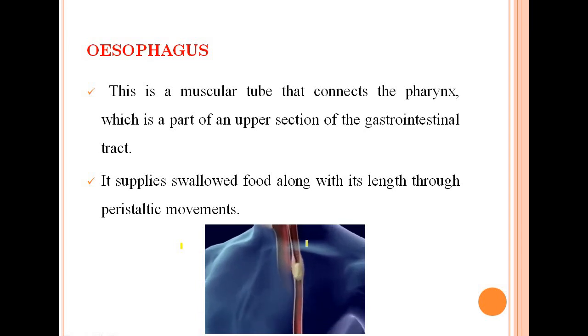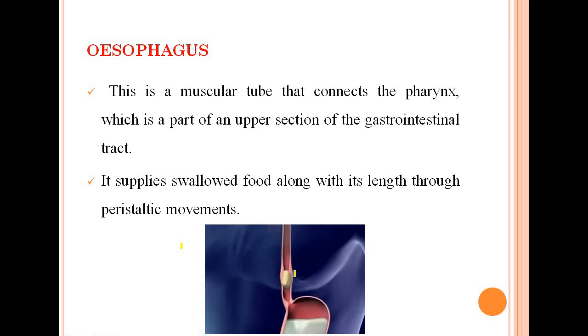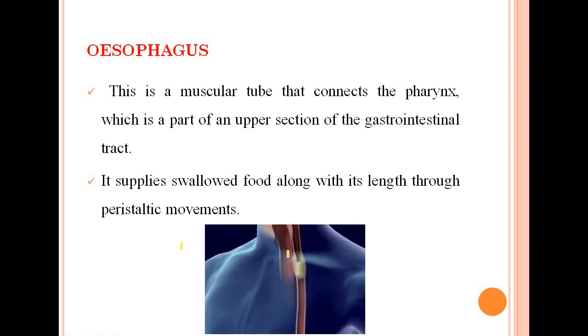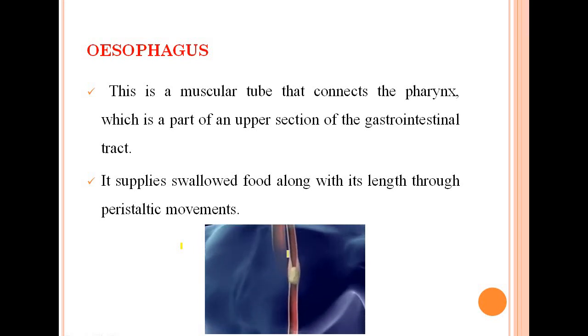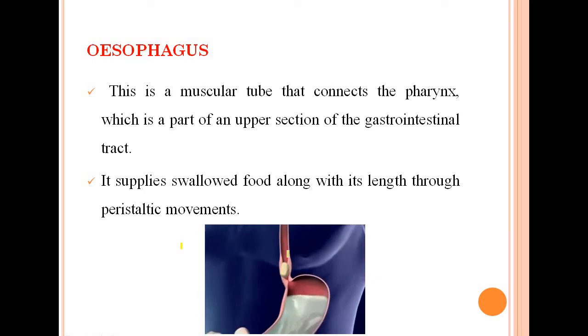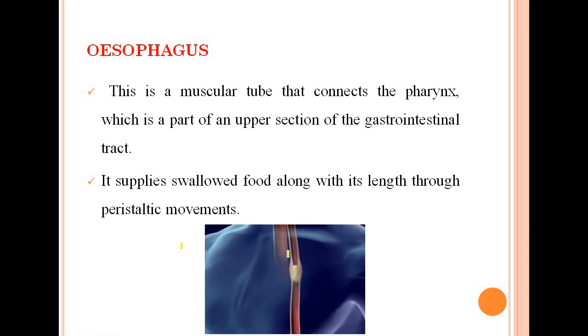Now you can see how it is done. The food ball, as you can see here in the picture, comes from the mouth, passes through the esophagus, and goes down into the stomach. The process by which it moves is known as peristaltic movement, or peristalsis. So what is happening here?